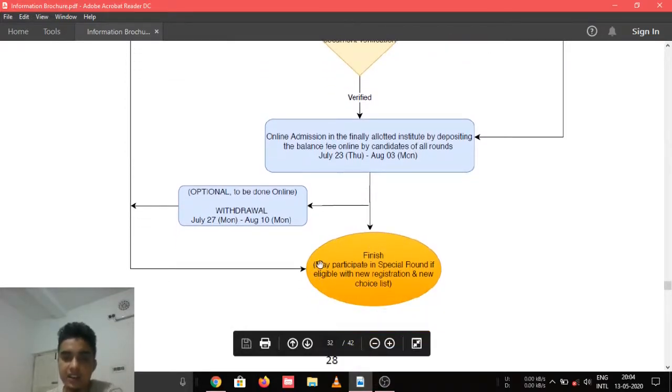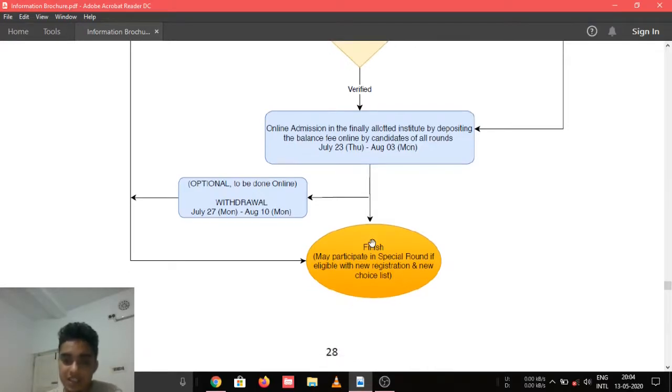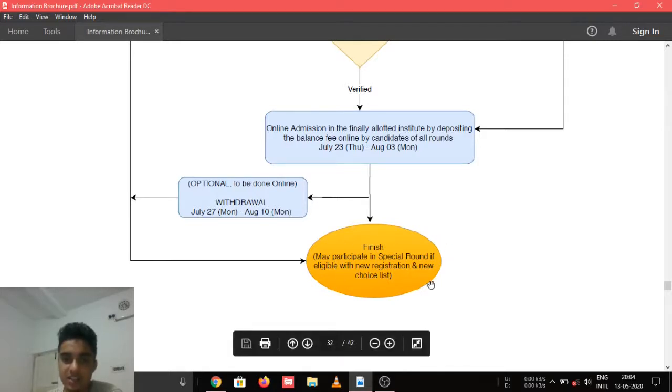And whether you have got a seat and taken admission, or if you haven't got any seat of your choice, you can always go for the special round that was earlier the national spot round. So you can always opt for the special round, and in special round you have to register yourself again and you have to give a new set of choices. So I'll talk about the special round in the next video,